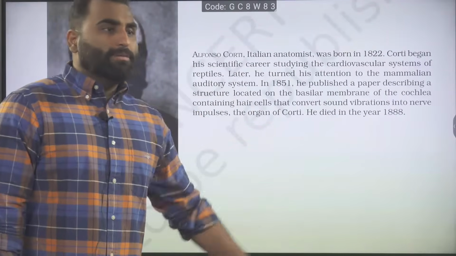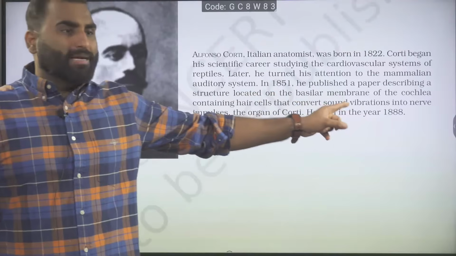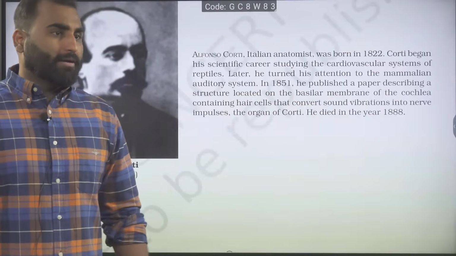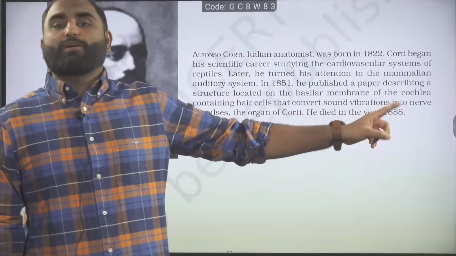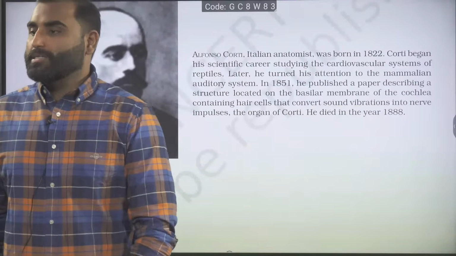Are we clear? Basically, the organ of Corti consists of the basilar membrane in the cochlea, right? That helps to convert the sound vibration into nerve impulses. Okay?